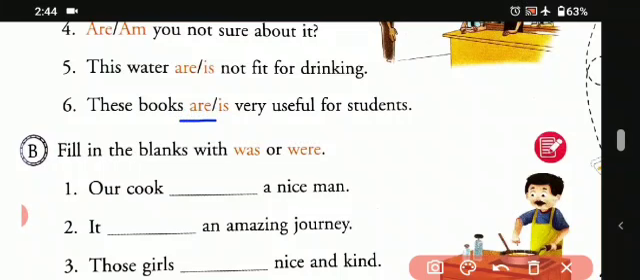Okay students? So let's begin with another exercise. Fill in the blanks with was and were. So again in this, was we will be using for one and were we will be using for many. Okay? So let's begin.